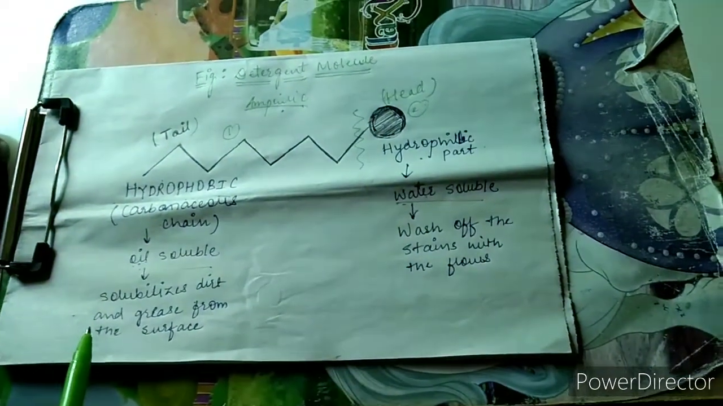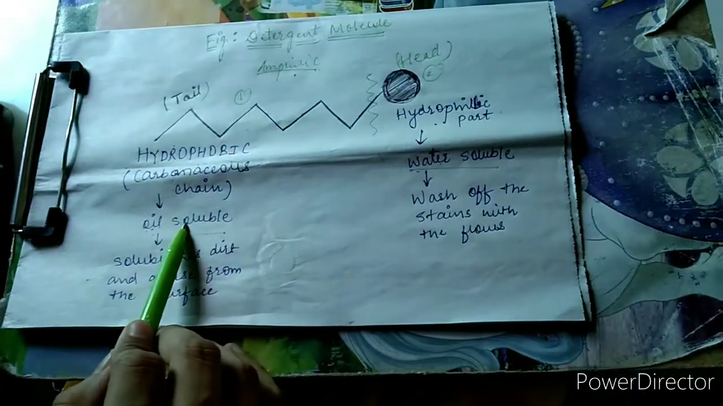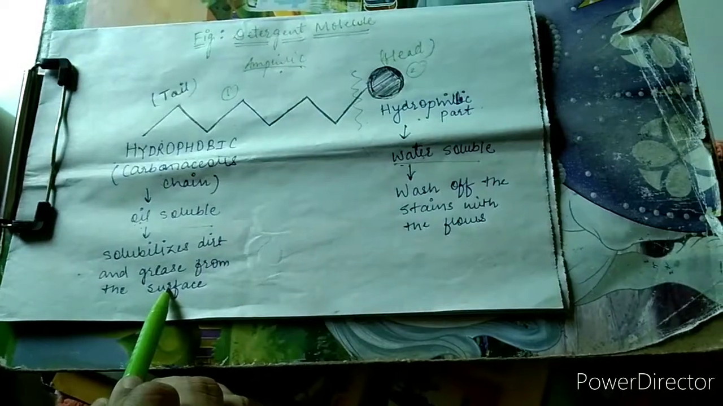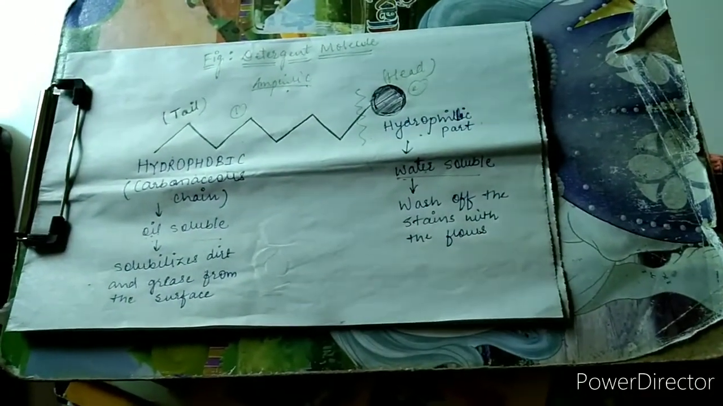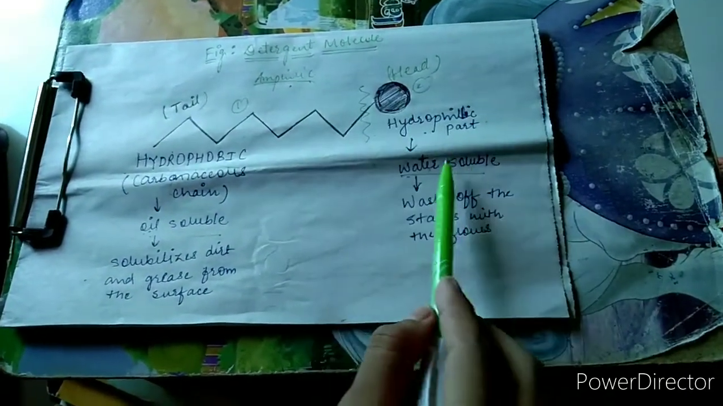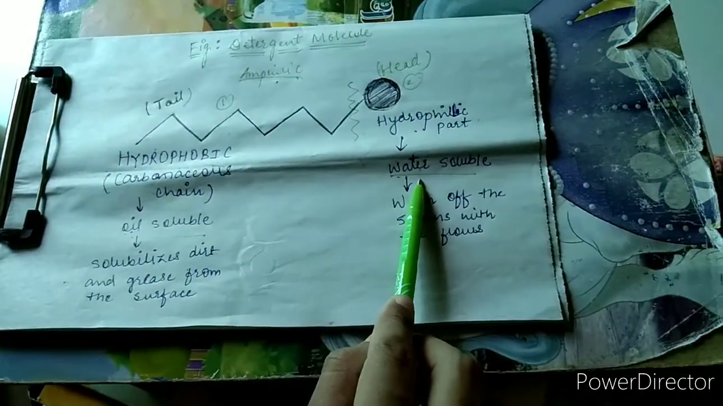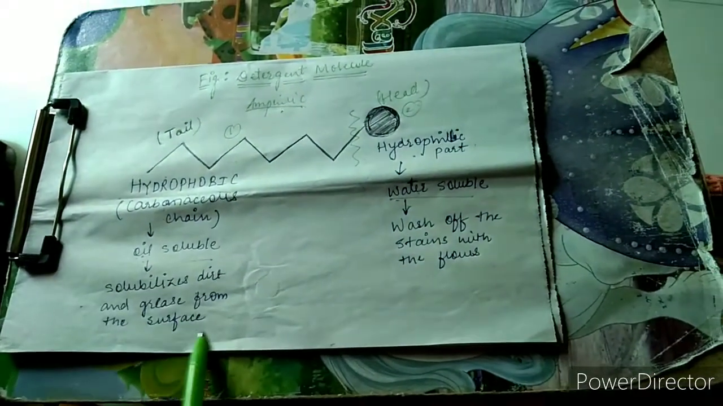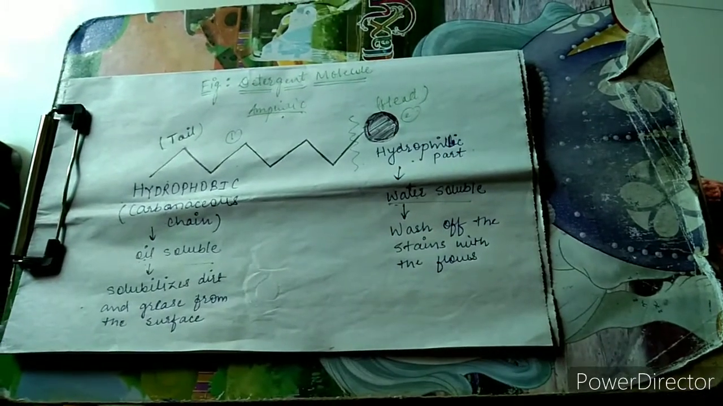Now, the tail, which is hydrophobic in nature, that means it is highly attracted by oil. Thus, it solubilizes the dirt and grease from the surface in itself and brings it onto the upper surface of the cloth or area. The remaining part, that is the head, which is hydrophilic in nature, that means it is highly attracted by water. So the water flow washes off the dirt and grease from the surface of the area, and as a result we get a clean surface.